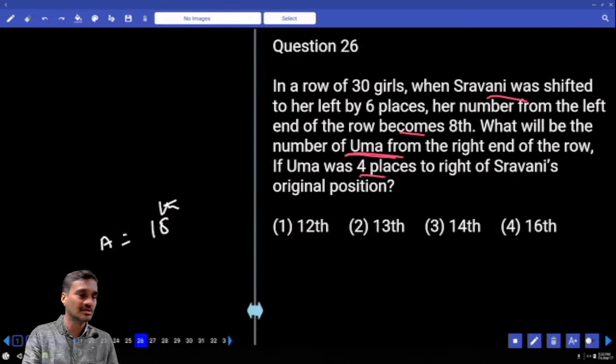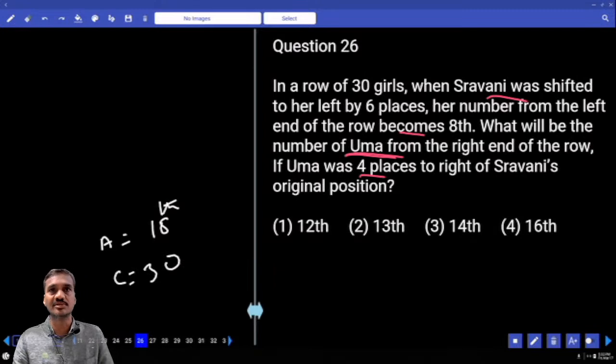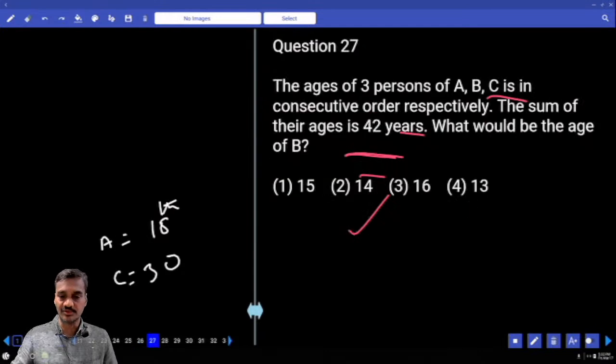And what is the total? C is 30. Now B is how much? 30 minus 18 plus 1. Isn't it 12 plus 1, 13? Choice 2. Now, the 13. Then coming to 27.